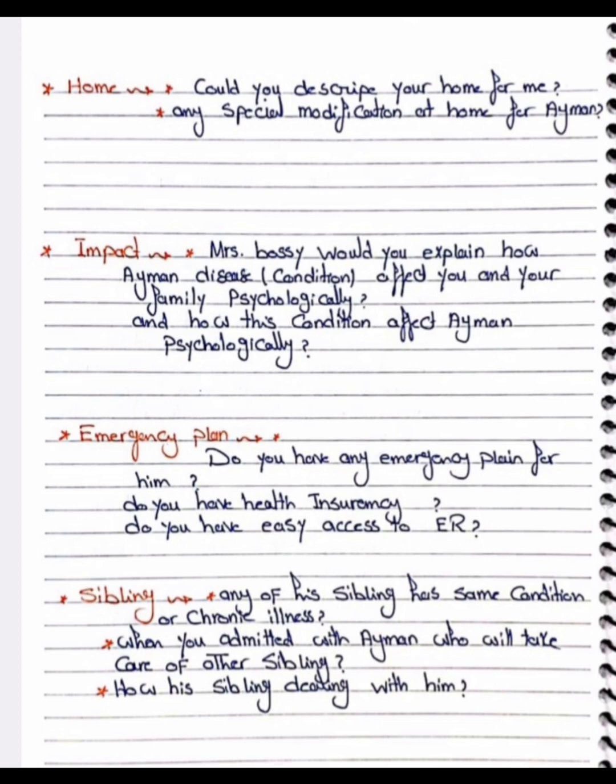Then about the siblings, we ask if any of his siblings has the same condition or chronic illness. We know that with lots of conditions, his siblings are also affected. When you are admitted with Ahmed, who will take care of the other siblings? How are his siblings dealing with him? So this is all about the developmental history. We can ask like that.